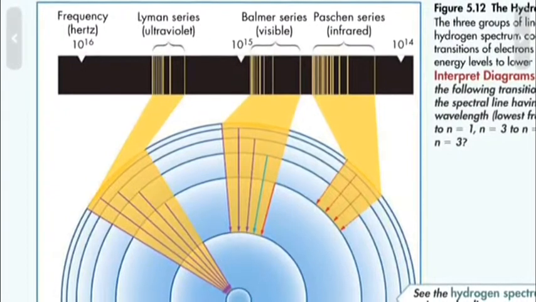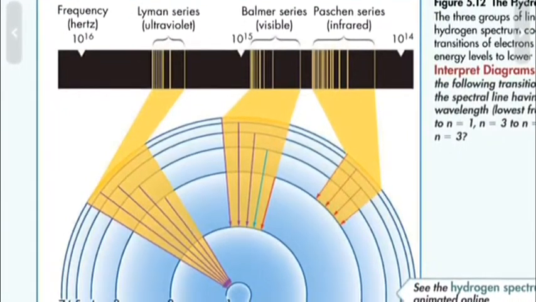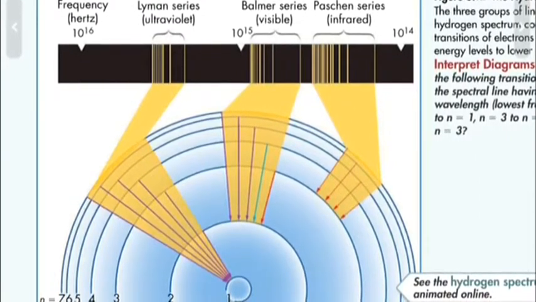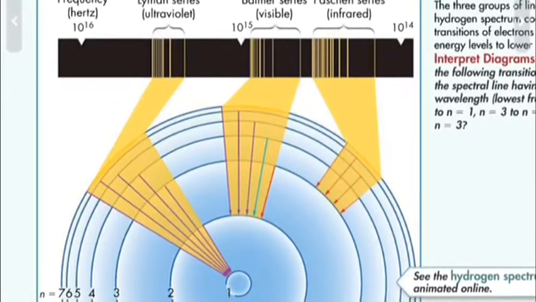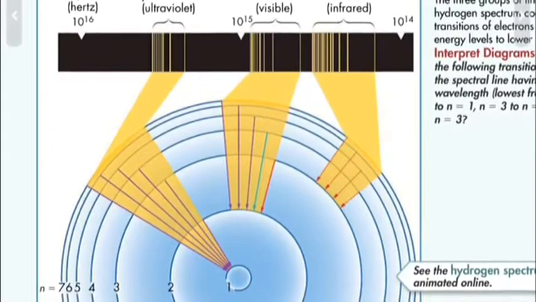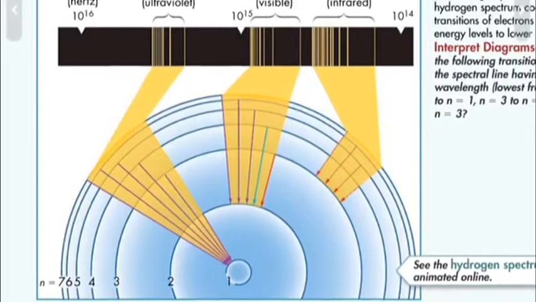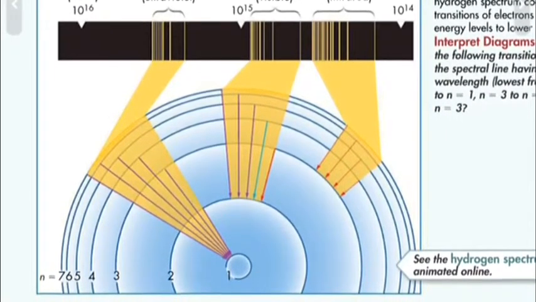This diagram shows the three groups of lines in the emission spectrum of hydrogen atoms. Notice that the spectral lines in each group become more closely spaced at increased values of n because the energy levels become closer together. Bohr's model explained the atomic emission spectrum of hydrogen, but not the emission spectrum of atoms with more than one electron. Also, it did not help in understanding how atoms bond to form molecules.